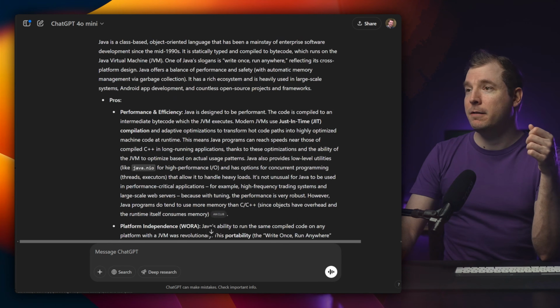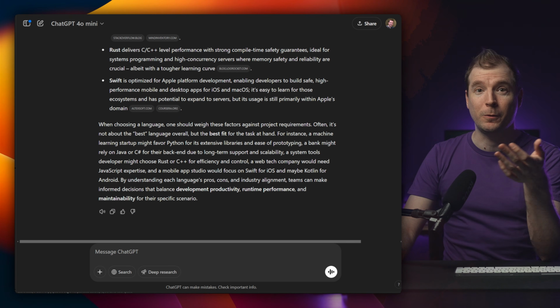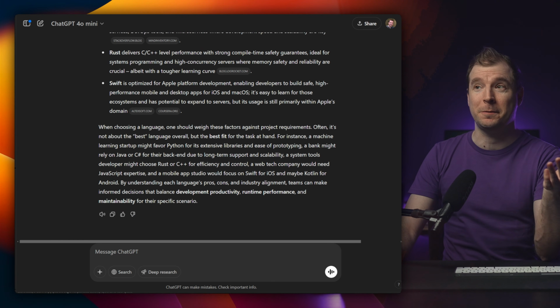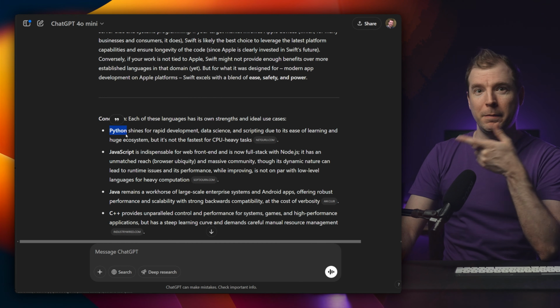At the end of this massive report, guess what? It didn't tell me which is the best programming language. It just said it depends, which I'm not surprised. But it did list Python as the very first bullet point, so maybe there's something there.